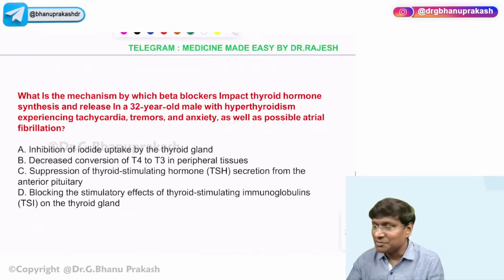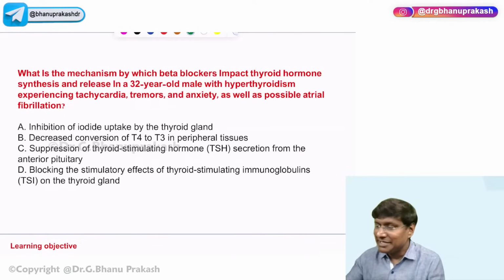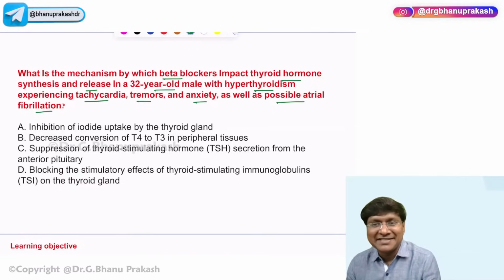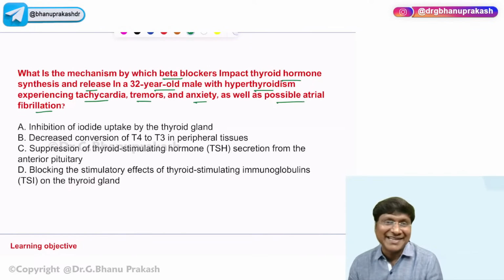Next, let me ask you one more question. What is the mechanism by which the beta blocker impacts thyroid hormone synthesis and release in a 32-year-old male with hyperthyroidism experiencing tachycardia, tremors, anxiety, as well as possible atrial fibrillation? Inhibition of iodide uptake by the thyroid gland, decreased conversion of T4 to T3 in the peripheral tissues, suppression of TSH secretion from the anterior pituitary, or blocking the stimulatory effects of thyroid stimulating immunoglobulin on the thyroid gland. Yes, any one of you?